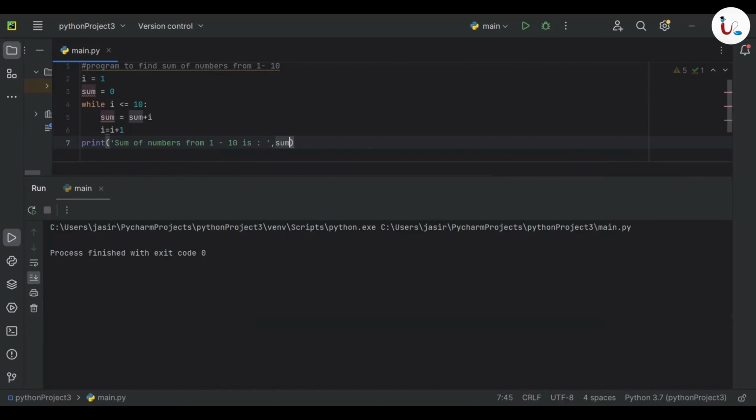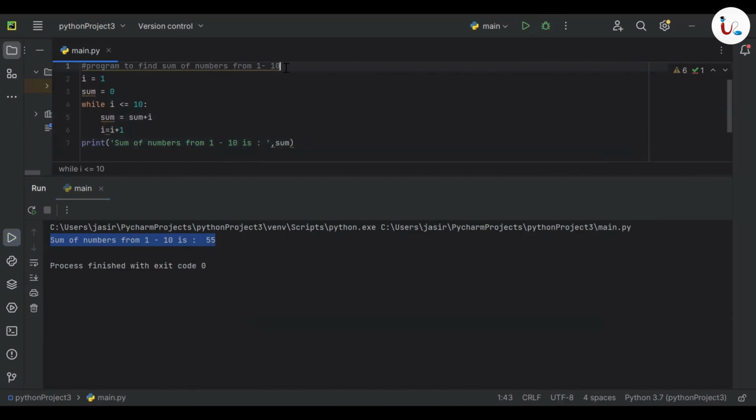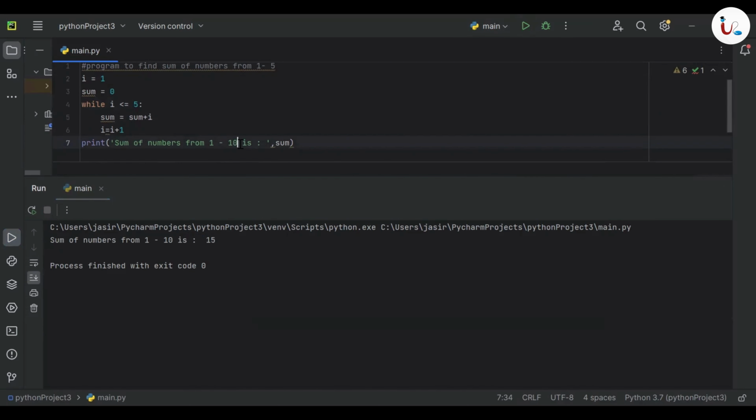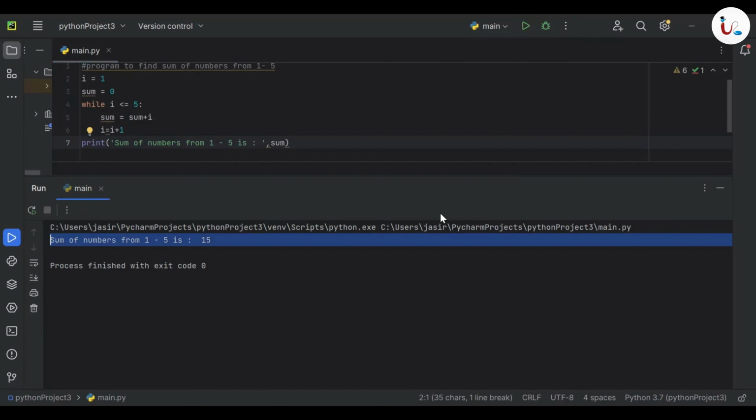The variable sum. Let's see how it will work. You can see sum of numbers from 1 to 10 is 55. Okay. Maybe instead of 1 to 10, we can try 1 to 5 so that we can calculate it easier. So I'm adding 1 to 5. Yep, let's try. Oh yeah, we have to change it here also. You can see sum of numbers from 1 to 5 is 15 because 1 plus 2 plus 3 plus 4 plus 5 is 15. That's correct.